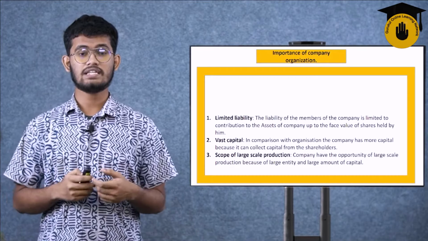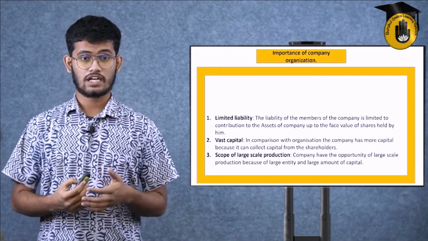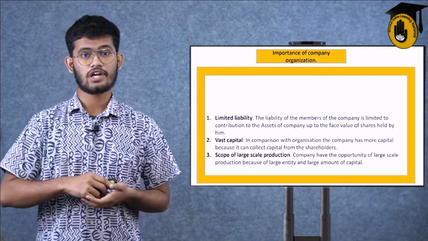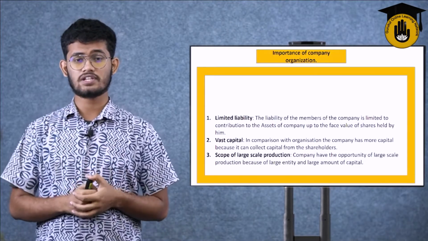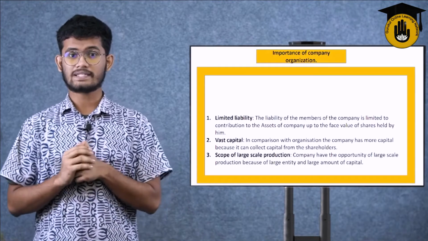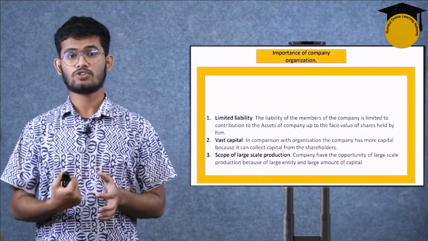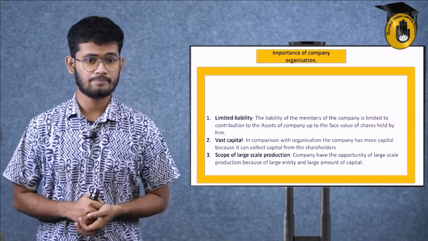Suppose a company released 100,000 shares, each share of 500 taka. So 100,000 shares at 500 each means 5 million taka of shares is already released in the market, and if people buy all those 100,000 shares, the company will get more capital of 5 million taka. So that's how a company increases its capital over time. The more the shares, and the higher the price of the share, the more the capital is for that company.